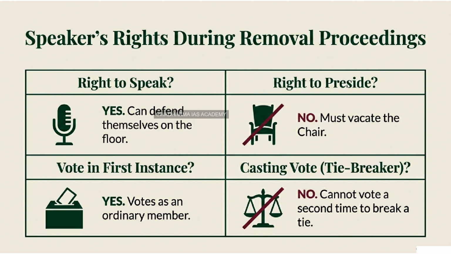So let's assume the debate happens. He defends himself. They vote. And as we've already established, the numbers are with the NDA, so the motion is soundly defeated. He goes back to the chair. Has this ever happened before? Or is Mr. Burla the first speaker to face this kind of motion?